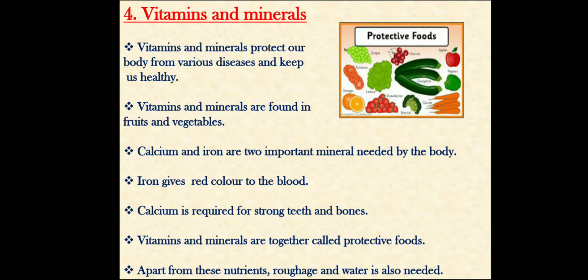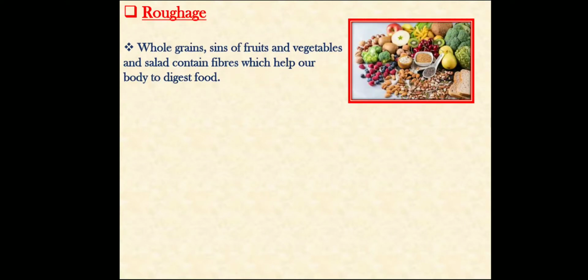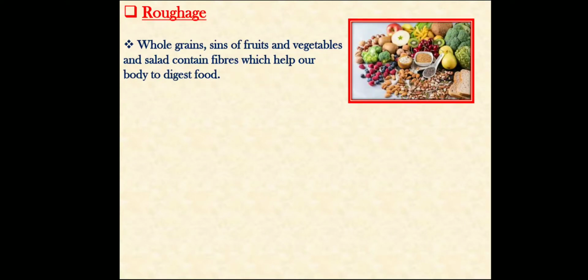Apart from these nutrients, roughage and water are also needed. Let's know about roughage. Whole grains, skins of fruits and vegetables and salad contain fibre which helps our body to digest the food. That means grains, fruits and vegetables, salads all help the body to digest the food. These are termed as roughage.